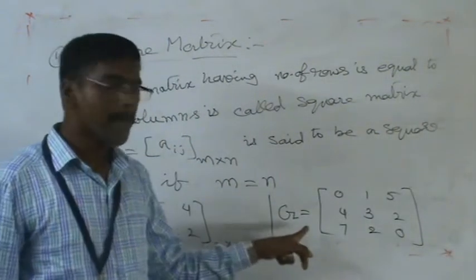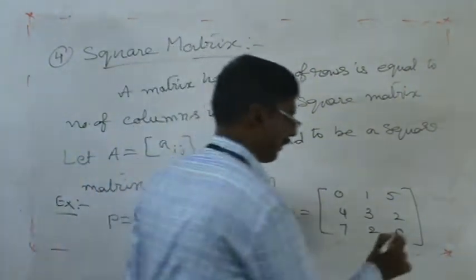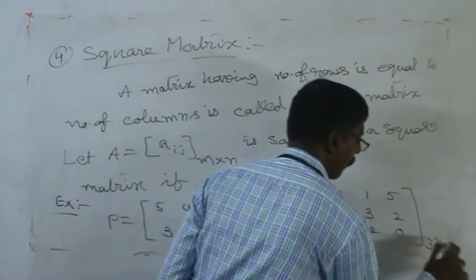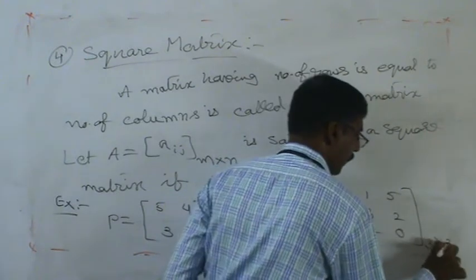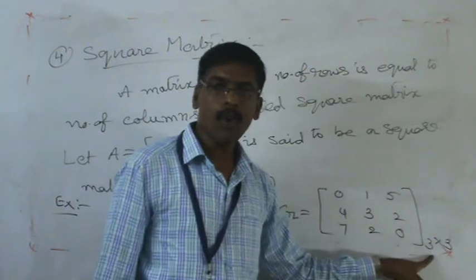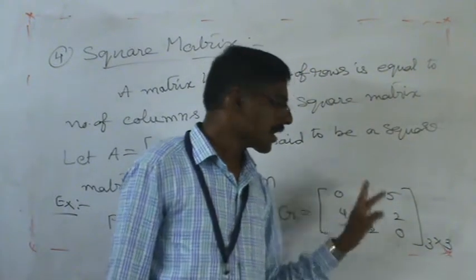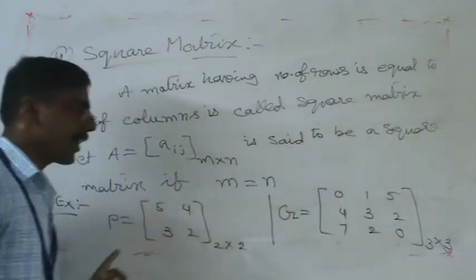In this example, number of rows is 3 and number of columns is also 3. So 3 by 3 matrix. Here number of rows and number of columns are equal. So this is also one example of square matrices.